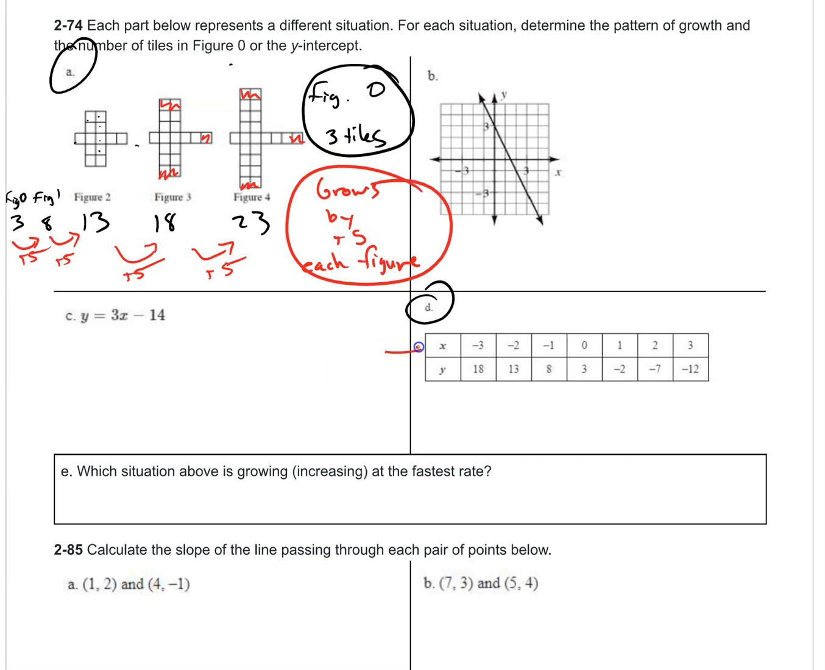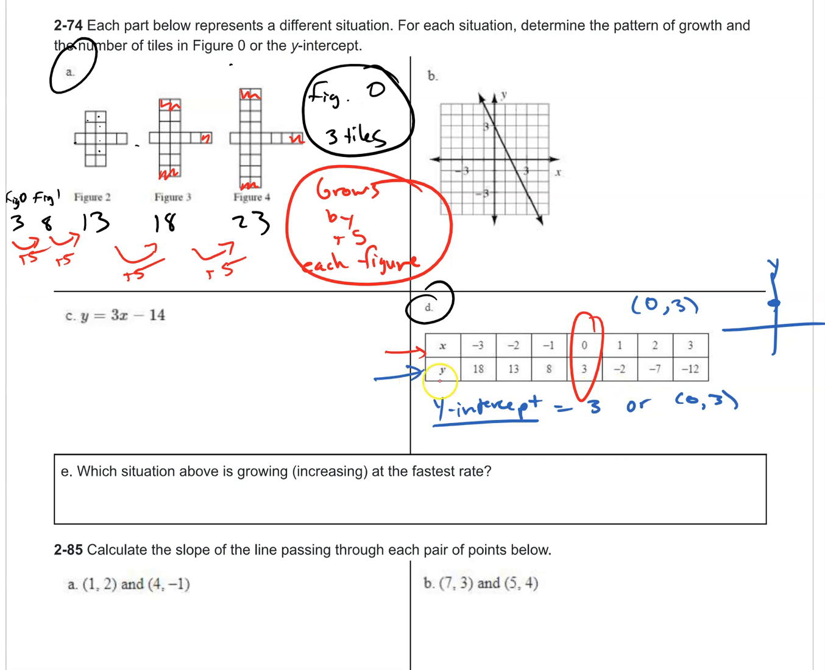So for D, x is your figure number. So find where x is 0. Find figure 0. Here it is. And your y is your number of tiles, or the y-intercept in this case, which is 3. If you think about it, this is the point 0, 3. And if you were to graph 0, 3, it would be right there on the y-axis. So you can write 3, or you can write the coordinate point. Both are fine.